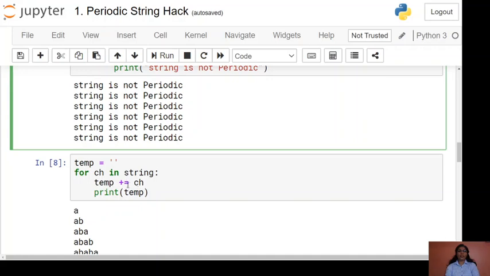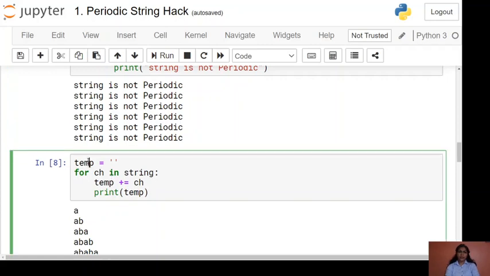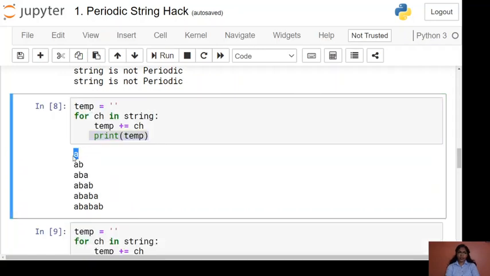Everyone knows this plus equals: temp plus equals ch is nothing but temp equals temp plus ch, meaning in this temp variable we are concatenating each and every character of this particular string. Our output is printing this temp variable. First time temp will be A, then A plus B, so temp becomes AB, then AB plus A, so temp becomes ABA, then ABAB, and so on.